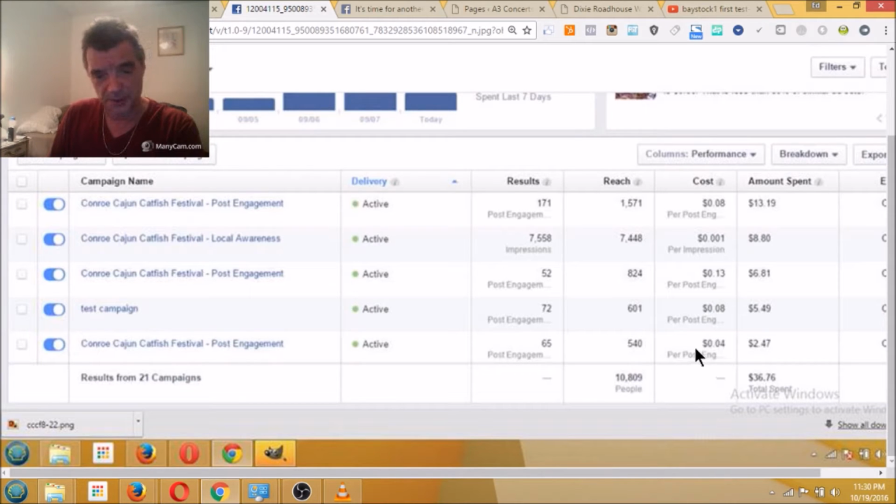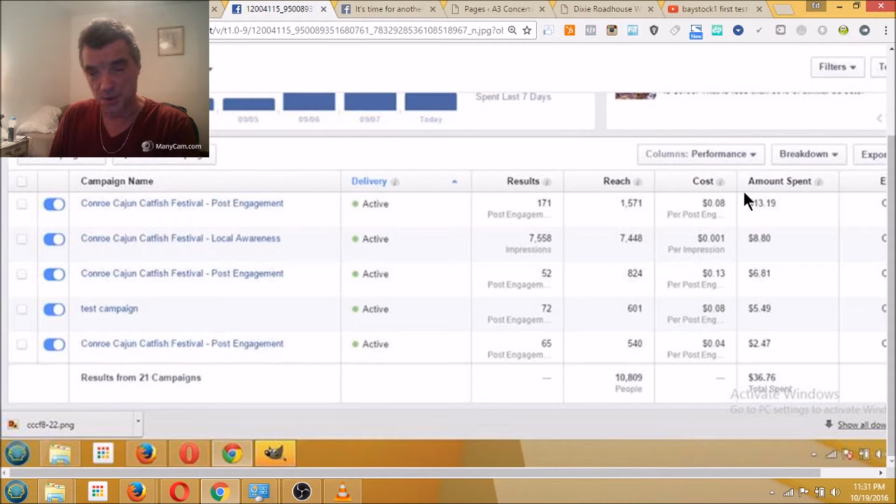Some of the others, this is a post engagement ad. This is somewhat similar to what most people call boosting an ad, or seeing the sponsored post in the newsfeed. This one is 4 cents per post engagement. I've had typical results of $4 per post engagement with other advertising campaigns, other marketing campaigns. This thing has just been phenomenal, and in a moment I'm going to show you how we cut this by a factor of 20. That's going to be exciting.